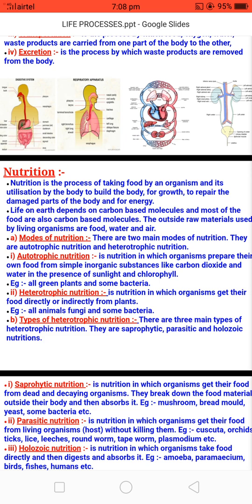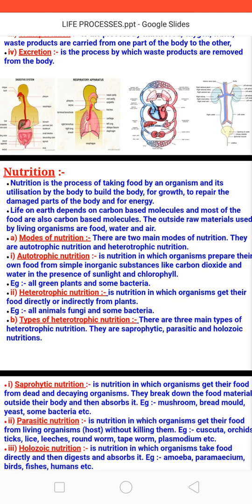Modes of nutrition. Nutrition can be of two types or two modes. It can be autotrophic or it can be heterotrophic. Autotrophic is the type in which organisms prepare their food by themselves using carbon dioxide and water in the presence of sunlight and chlorophyll. Examples of organisms that perform autotrophic nutrition are all green plants and some bacteria, which have chlorophyll or any pigment through which they can produce their own food.